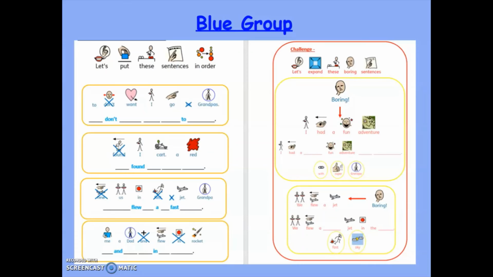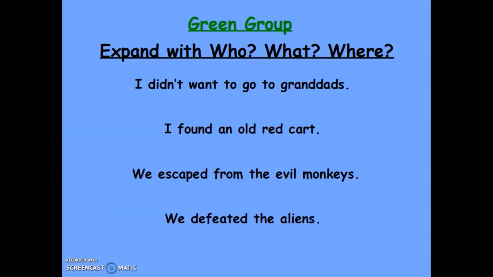Blue group, you need to look at these sentences and put them in order. And for your challenge, you've got 2 boring sentences that need expanding. Green group, you've got 4 sentences that I want you to expand to tell me who the sentence is about, what is happening, and where it is happening.